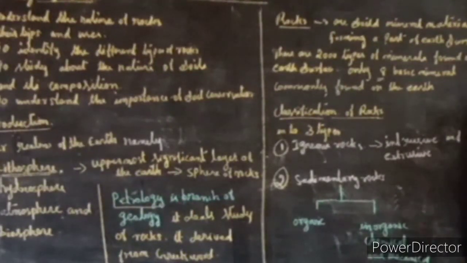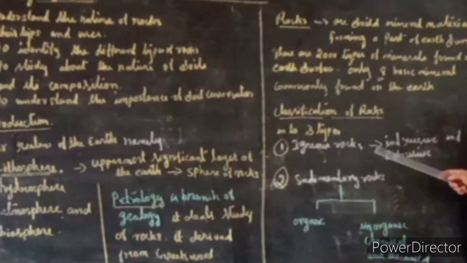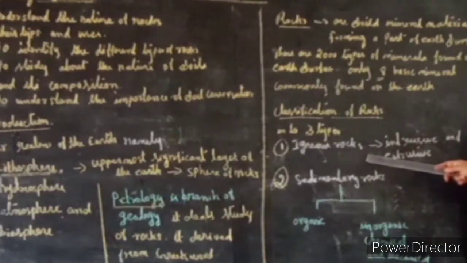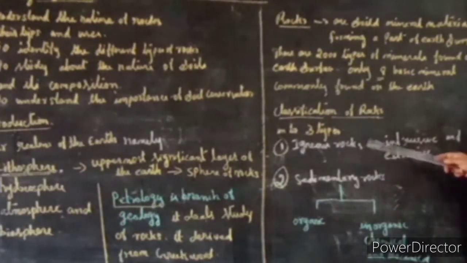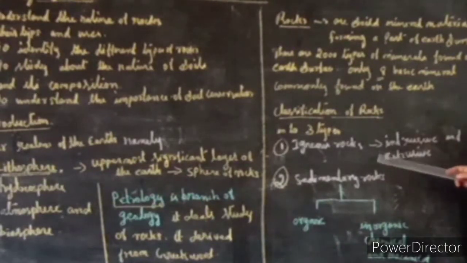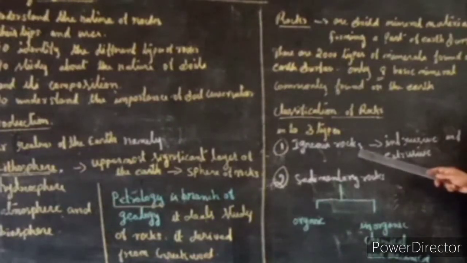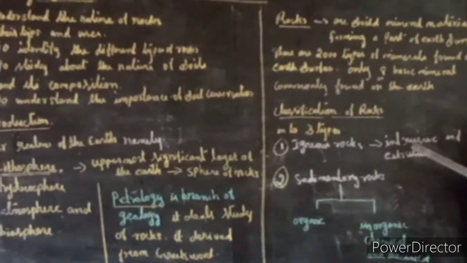Now we are going to learn about igneous rocks. Igneous rocks are commonly known as parent rocks or primary rocks. Why are they known as primary rocks or parent rocks? Igneous rocks are formed by the solidification of molten magma. All the other rocks are formed from these rocks only. So igneous rocks are known as primary rocks or parent rocks.